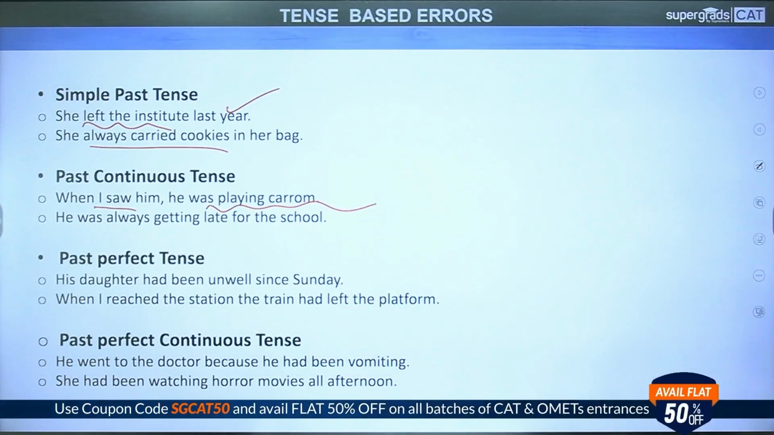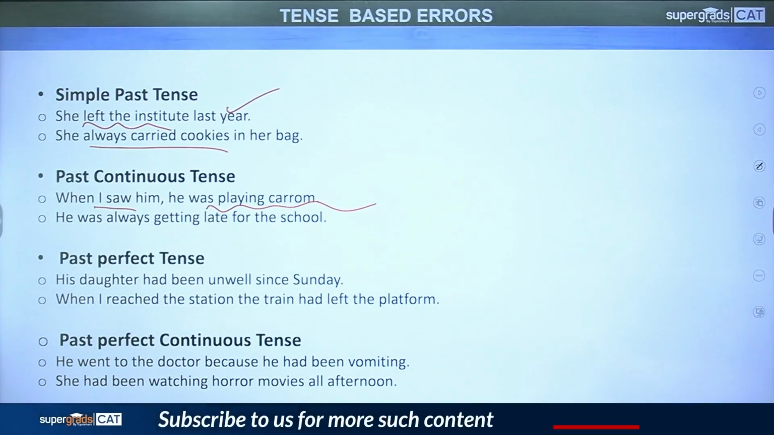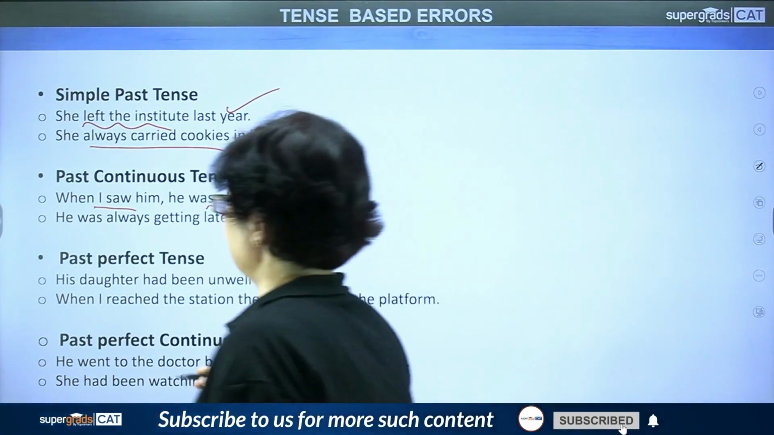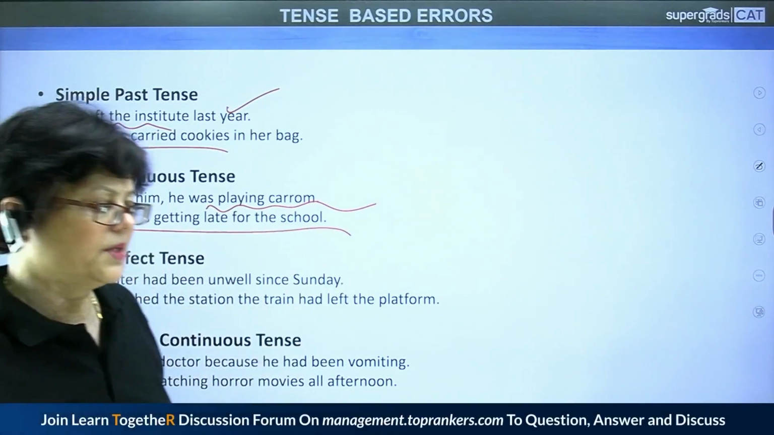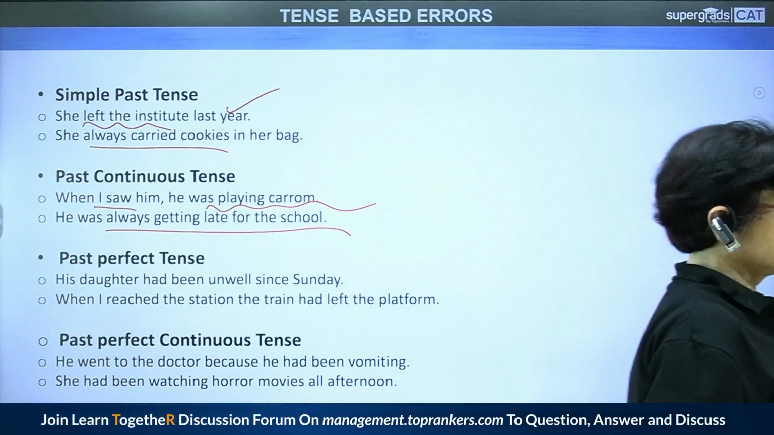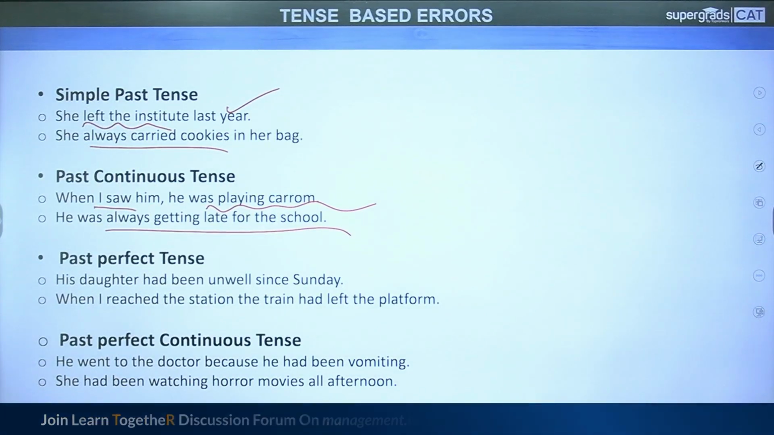When I met him, he was playing cards. When I went to his house, he was having his dinner. Next, he was always getting late for the school. Again, this is a habitual action which was happening in the past time.